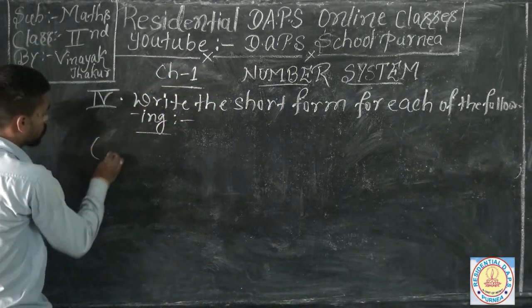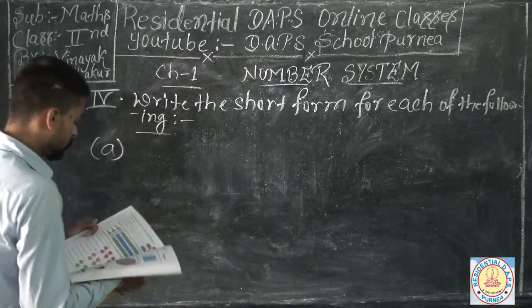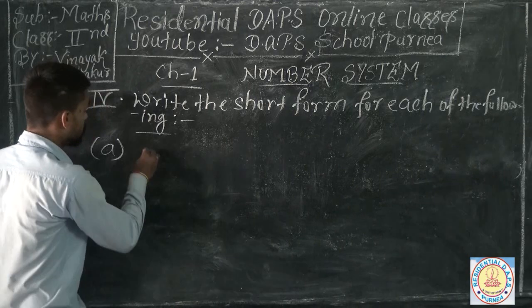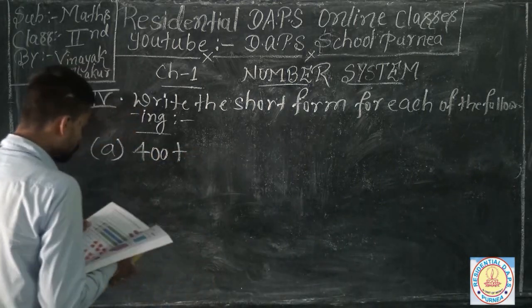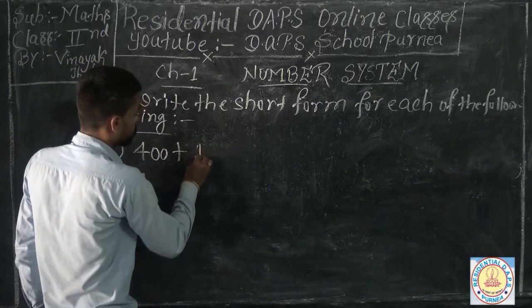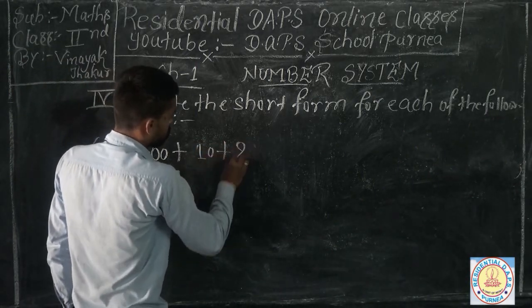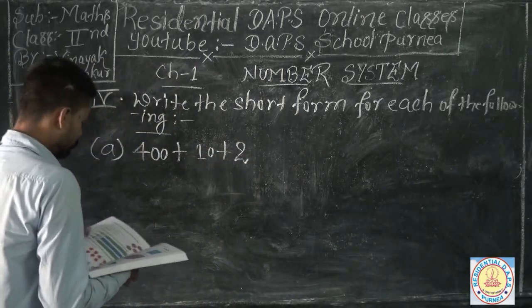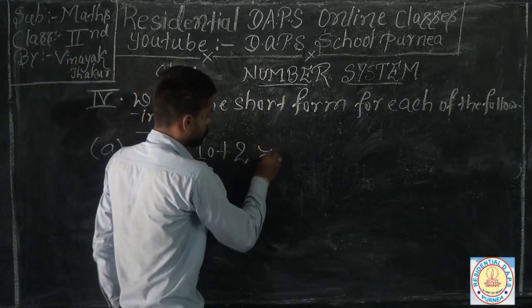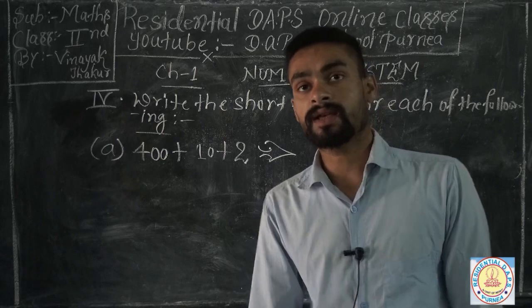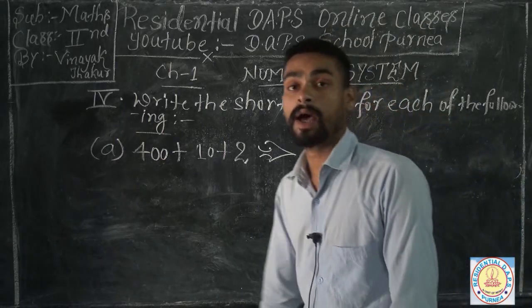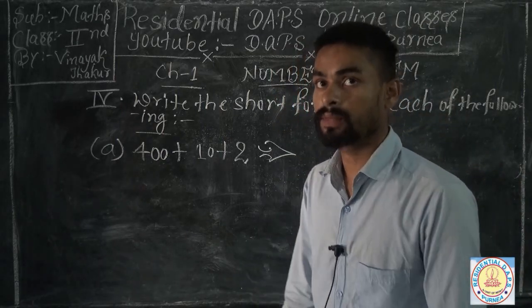What is in your question number 1? 400 plus 10 plus 2. I think you have learned in your previous classes how to find out the place value of any number.